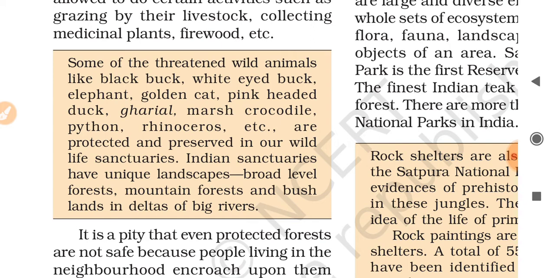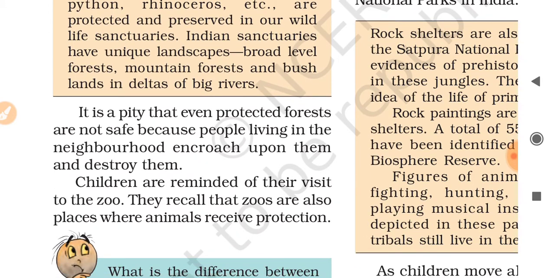Indian sanctuaries have unique landscapes, broad-leaved forests, mountain forests, and bushlands in the deltas of big rivers. It is a pity that even protected forests are not safe, because people living in the neighborhood encroach upon them and destroy them.